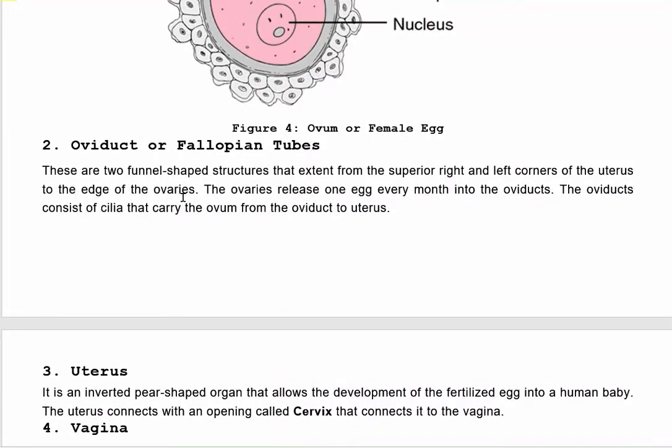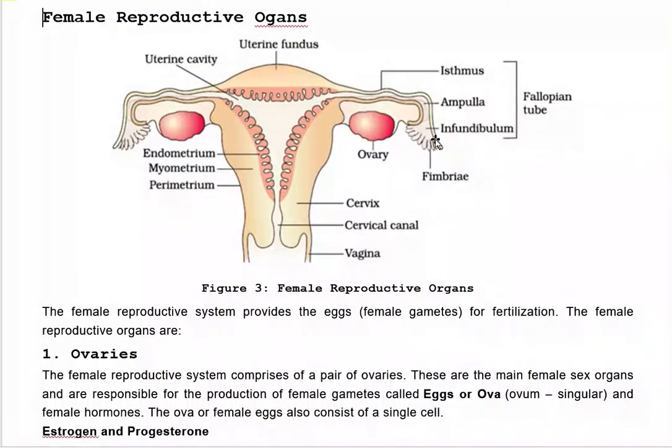There are two funnel-shaped structures that extend from superior right and left corners of the uterus to the edge of ovaries. Here you can see in this picture, they are extended from left to right side, from the edge to the ovaries.